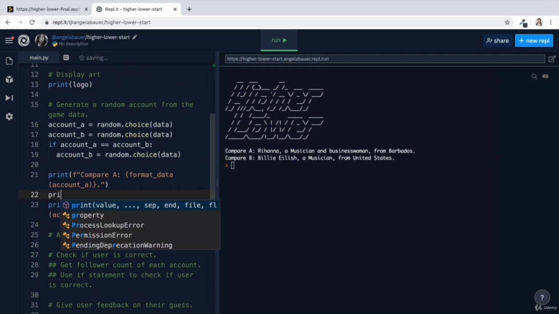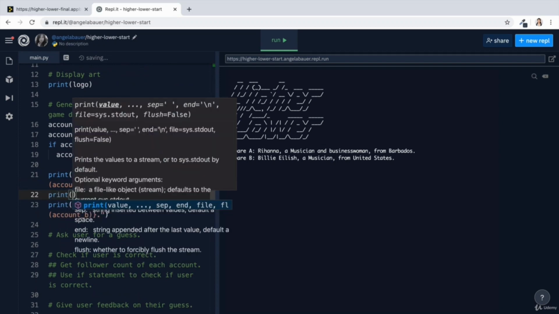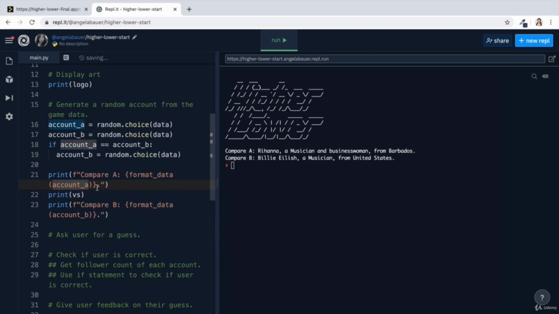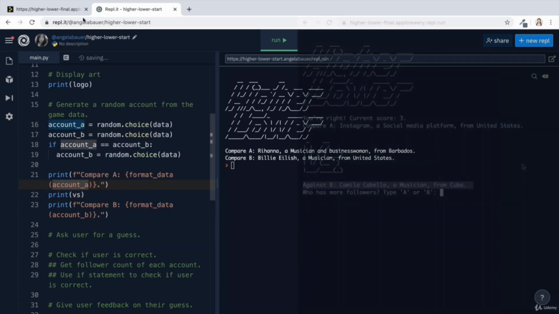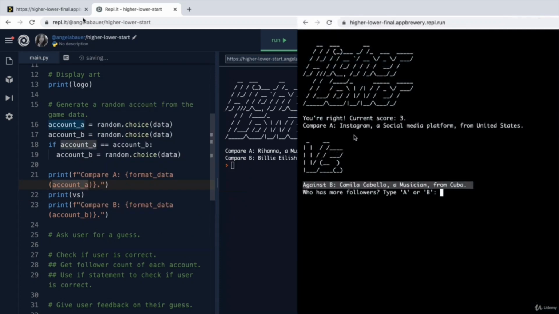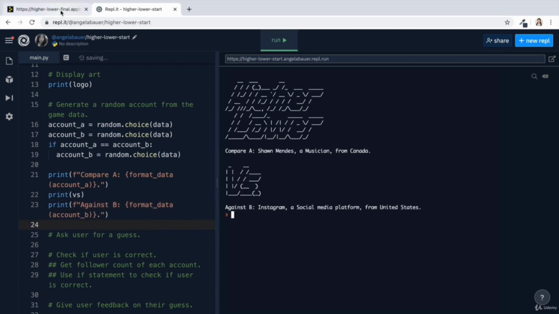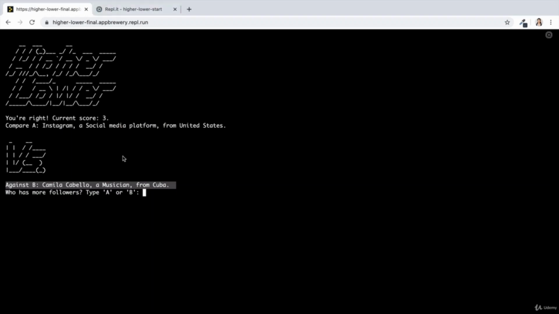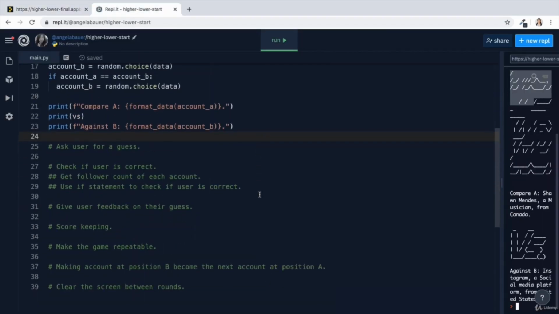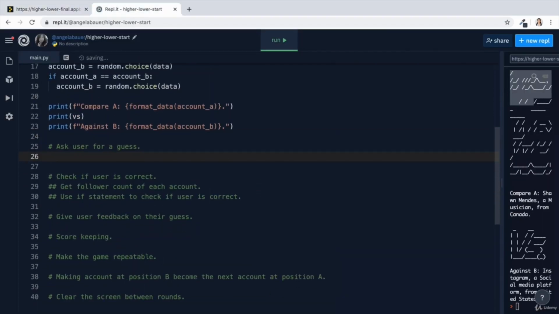So we're going to use a print statement, and instead of using a string inside double quotes, we're just going to write the name of the variable, which is called versus. And if we take a look at the final version, you can see it also says compare A against B. So we'll change the second word to against. And now when we run the code, it should look pretty much identical to the starting point of our final game.